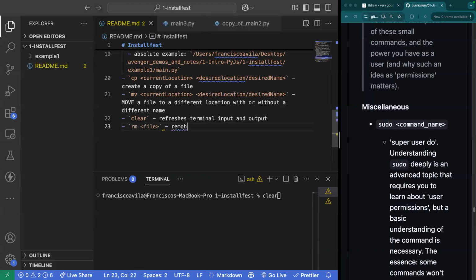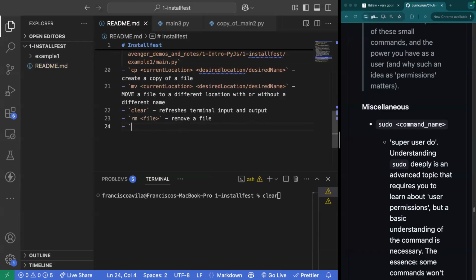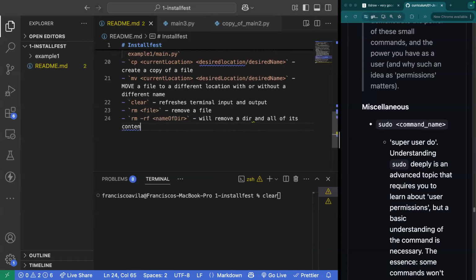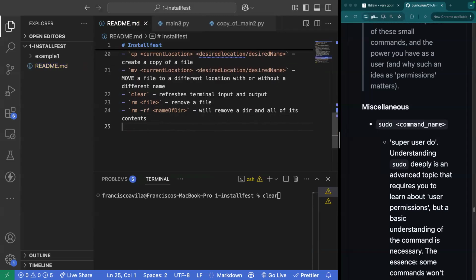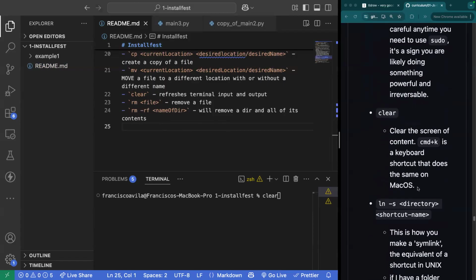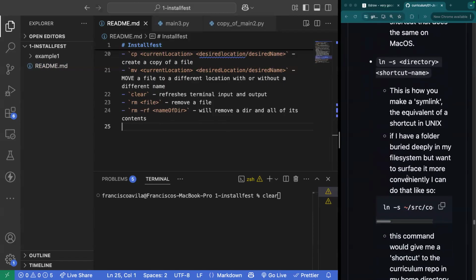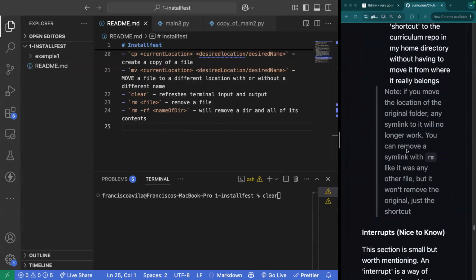We'll remove a file. And then we also covered how rm -rf, name of directory, will remove a directory and all of its contents. All right. Now there's miscellaneous here, which we have sudo, clear. We're not going to go over links.